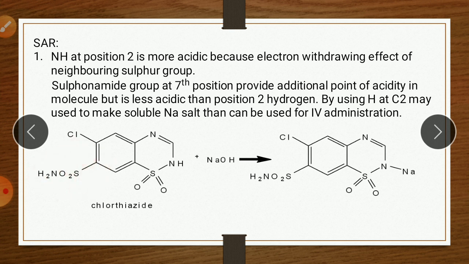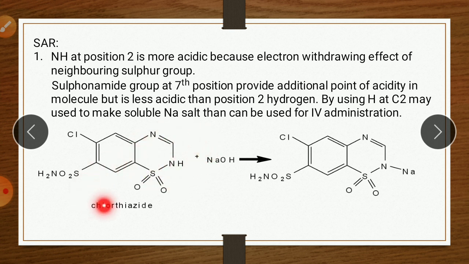This sulfonamide group provides an additional point of acidity in the molecule. So here also a hydrogen is there, and this hydrogen is also acidic. But the acidity of this hydrogen is more compared to the acidity of this hydrogen. Therefore, this hydrogen, which is attached to the nitrogen at position 2, is more acidic, and therefore it is utilized to prepare the salt.